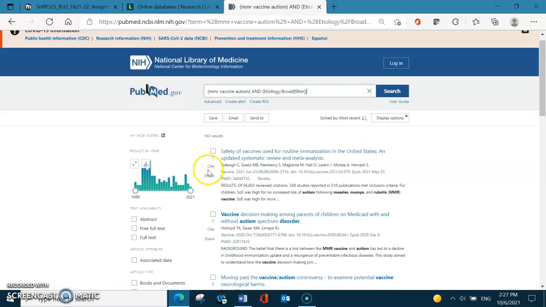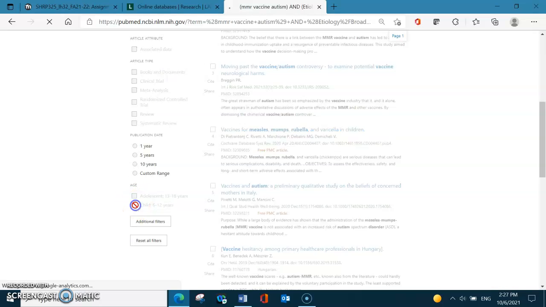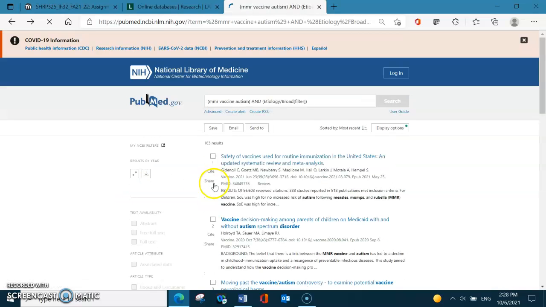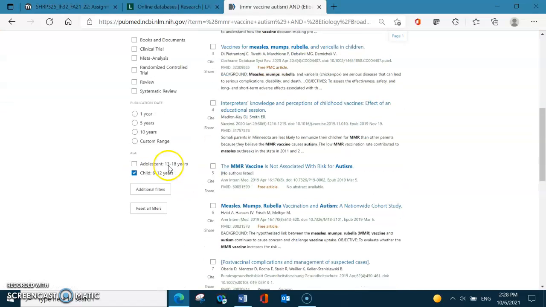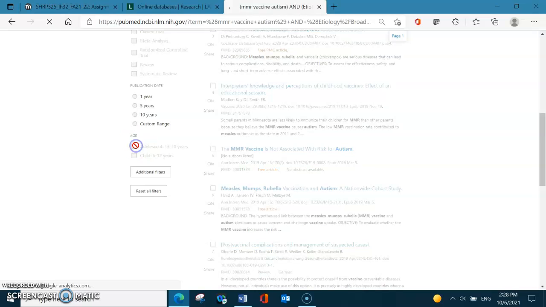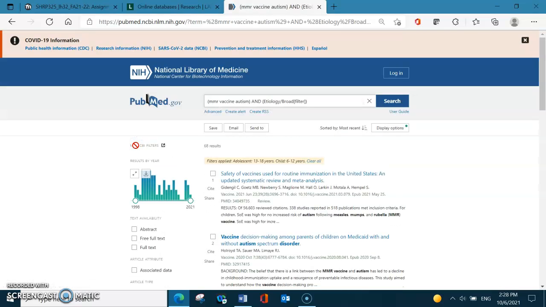Of course, I start by applying filters. I have chosen the filter of children because that is our main concern, and I have also chosen to pick adolescents because some guidelines consider adolescents, 13, 14, as children, and the terms are used interchangeably. Sometimes they take the vaccine late, and maybe some cohorts did long-term follow-up and autism appeared after several years, so better to stay safe and take adolescents.